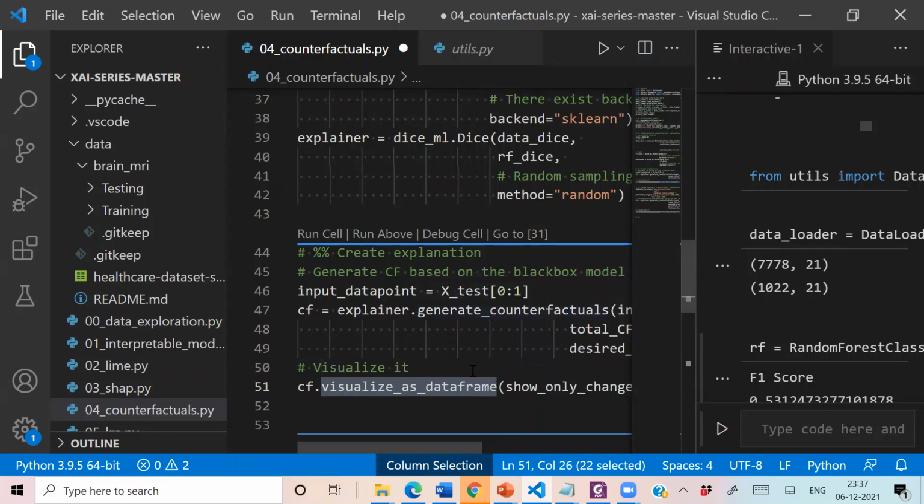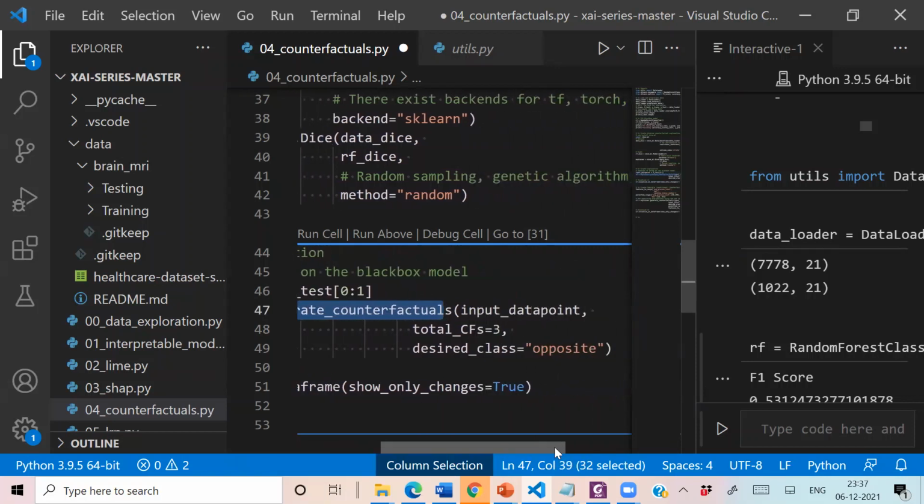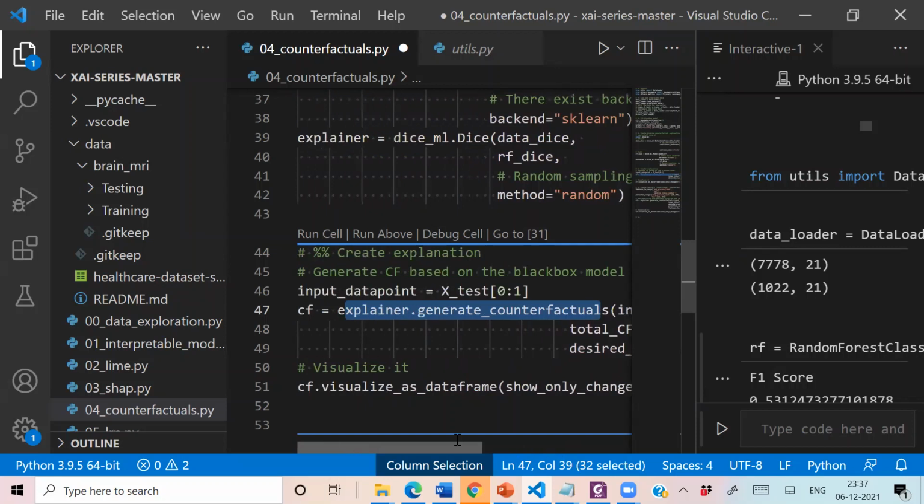So this is a simple code to generate counterfactuals. In the first step, we are passing our instance, that is the first record. Then we are generating counterfactuals by specifying our input data point, the number of counterfactuals required, and the desirable class. In this case, it is just opposite because it is binary. And finally, it will be generating counterfactual explanations in the form of data frames. So let's execute it.